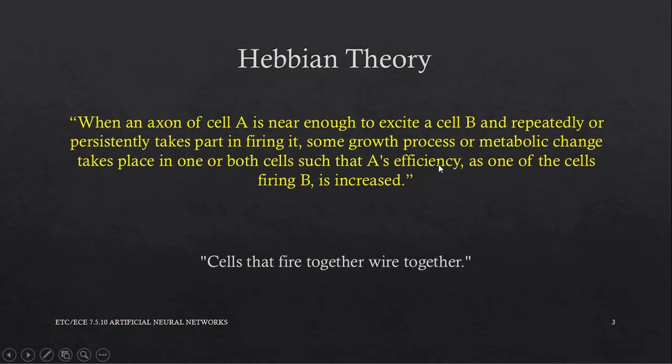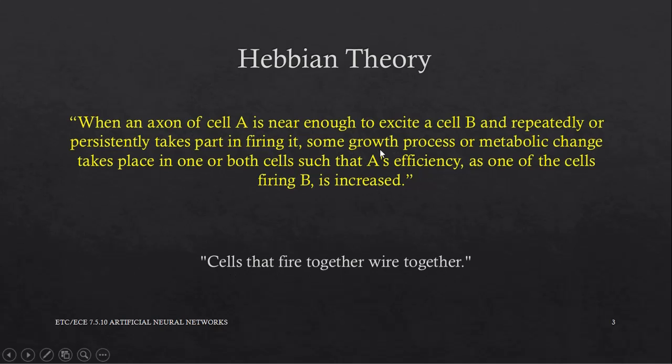The theory attempts to explain associative learning, in which simultaneous activation of cells leads to pronounced increases in the synaptic strength between those cells. The theory is often summarized as cells that fire together, wire together.